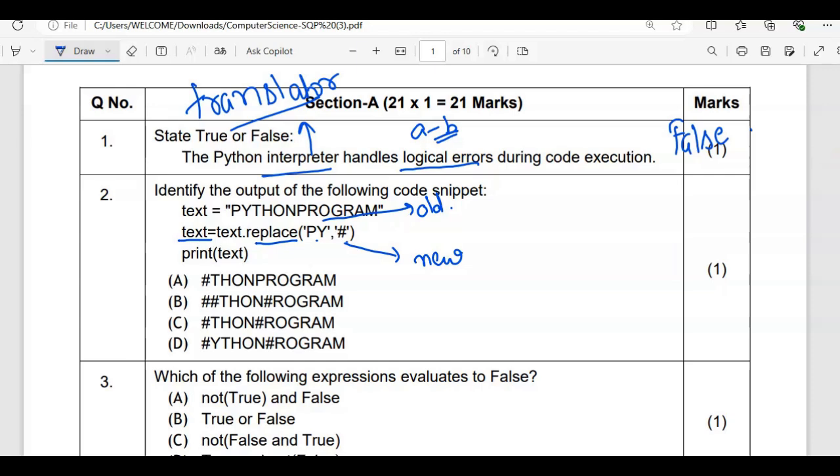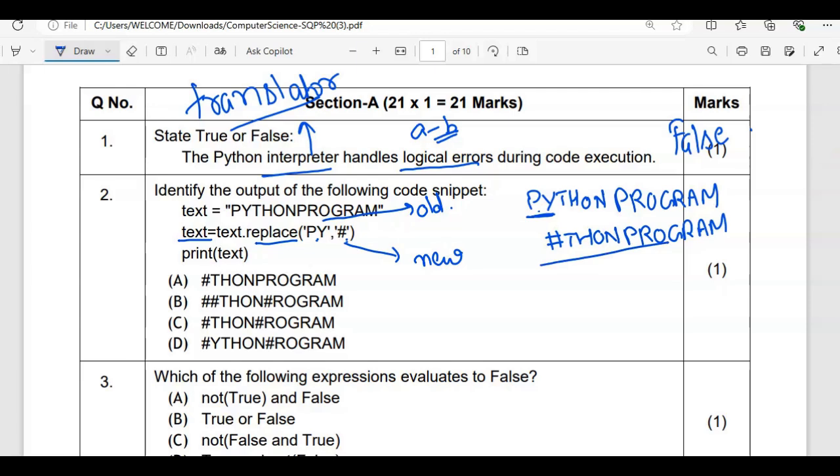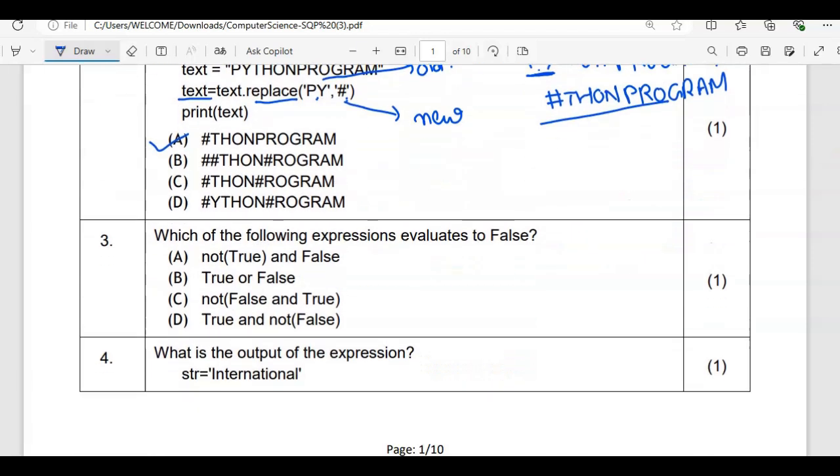So how to do it? You please check. The input is Python program. Now you please check where you have py. Here it is. This is py, and this we have to replace by hash. So this will be replaced by hash, and then ton. We don't have py combination again. So this whole will be unchanged. So the correct output is this. You can check where it is given. Python program. This is the correct answer, Option A.